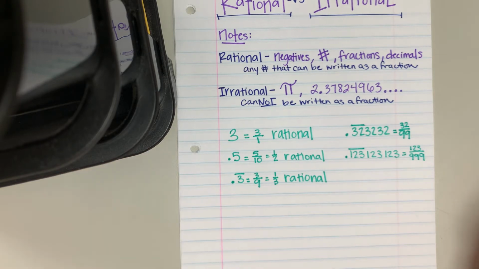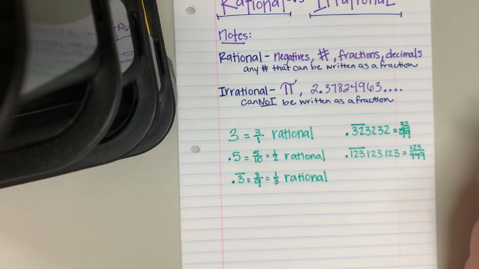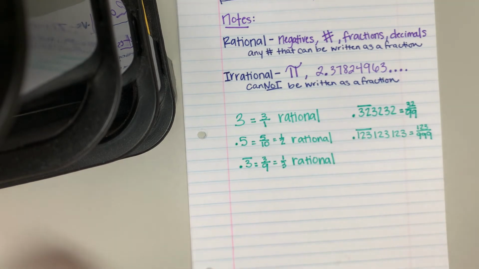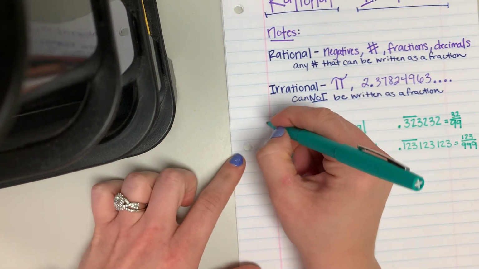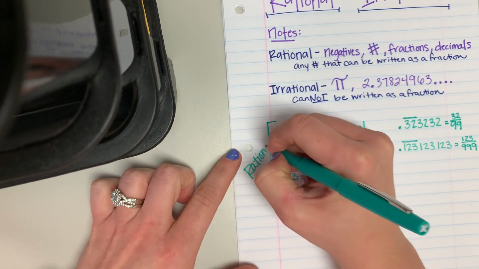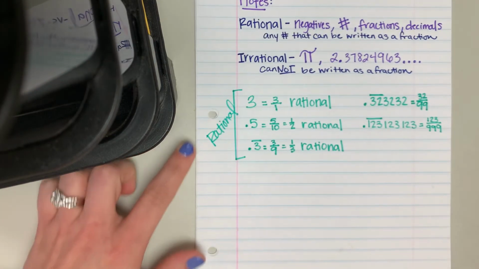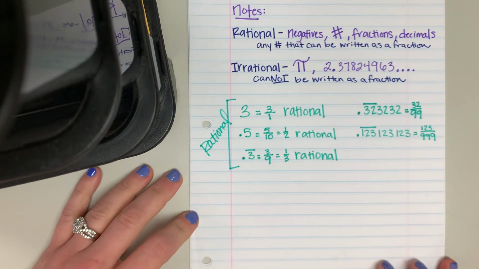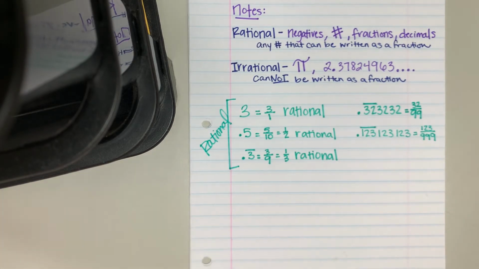Now, with me saying the word perfect pattern, let's talk about some things that are irrational as repeaters. So let's go ahead and label that all of these were rational. Okay, now let's talk about some that are irrational. So irrational are going to be crazy numbers that don't repeat in any type of pattern.